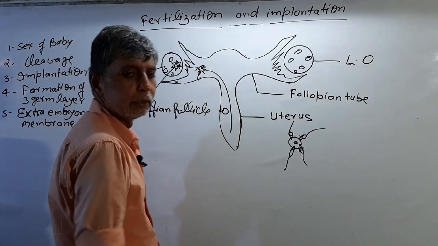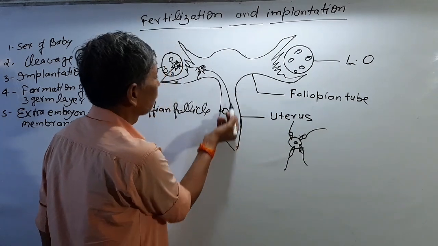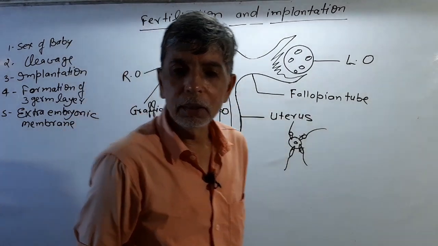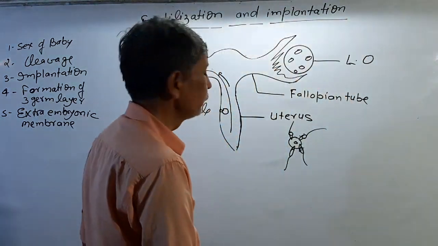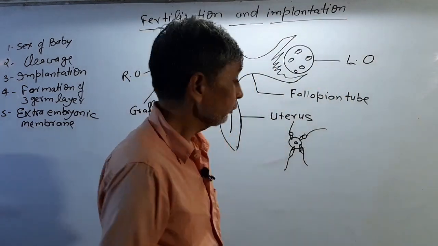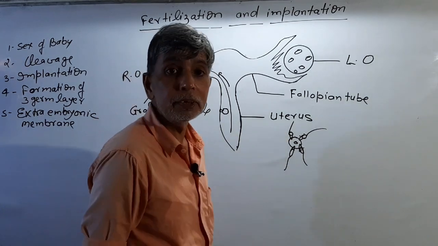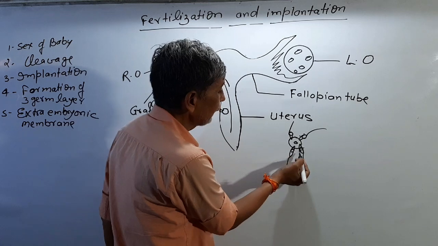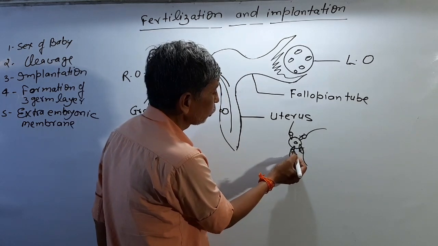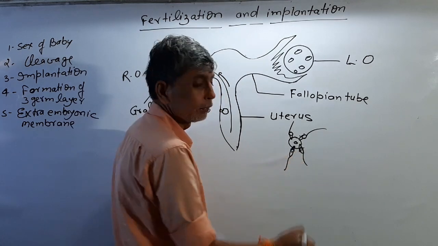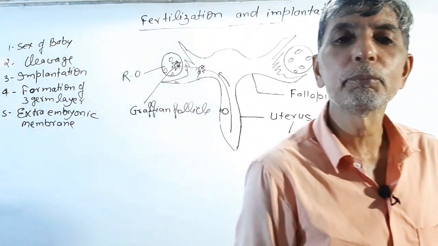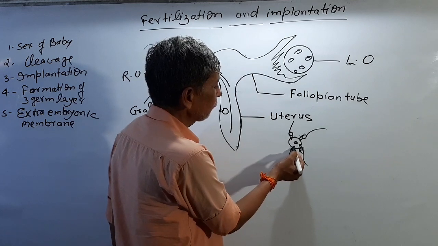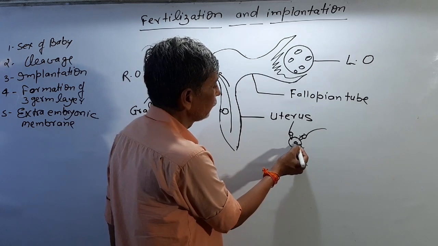If the female is married, sperm are transferred in this direction, and many sperm cover the ovum. But the sperm which have high energy and greater capacitation attach to the ovum. That sperm has an acrosome. The acrosome contains lytic enzymes, lysins, that dissolve the wall of the ovum, and the nucleus enters here.